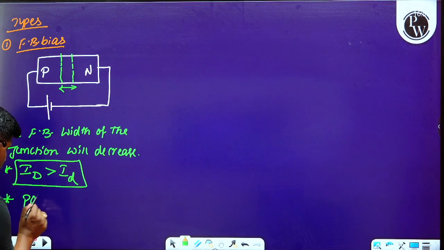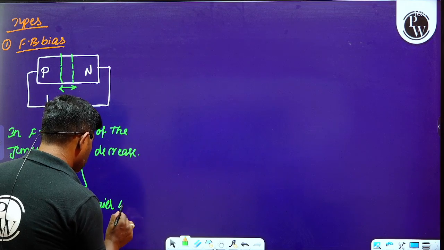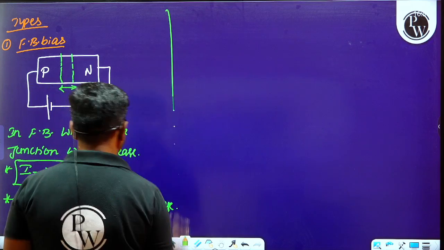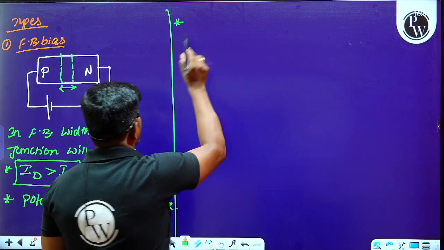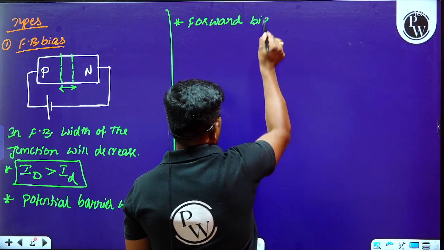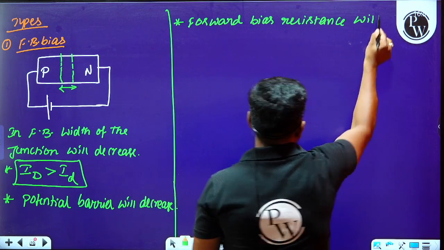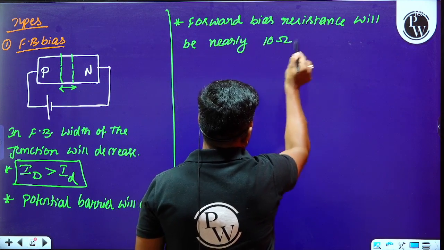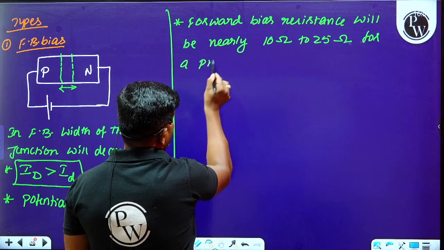Okay, and one more thing we have to understand: the potential barrier will decrease. And later we can move on to the next one. Please observe this. The forward bias resistance here will decrease, and will be nearly 10 ohm to 25 ohm for a practical diode.